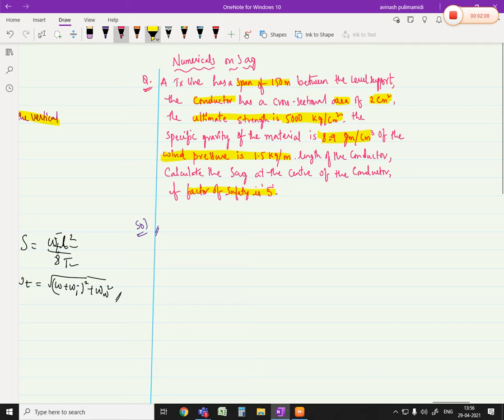Now we will be writing this given data. Okay. So what is the given data we have here? Span length L is equal to 150 meters.